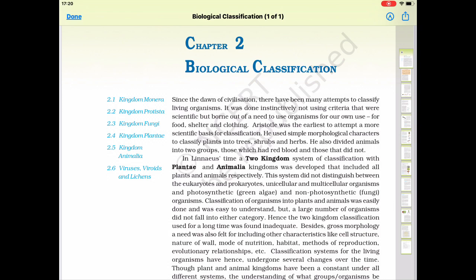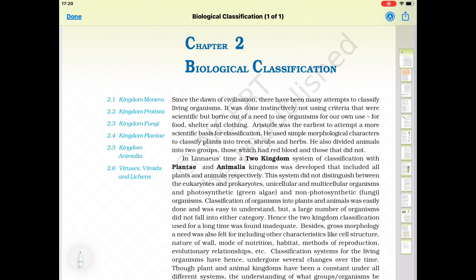Today I will start with the second chapter, that is biological classification. What is the meaning of biological? Biological means related to some living organism. Biology means the study of living organisms. Classification means grouping of the organisms based on similar or dissimilar characters.